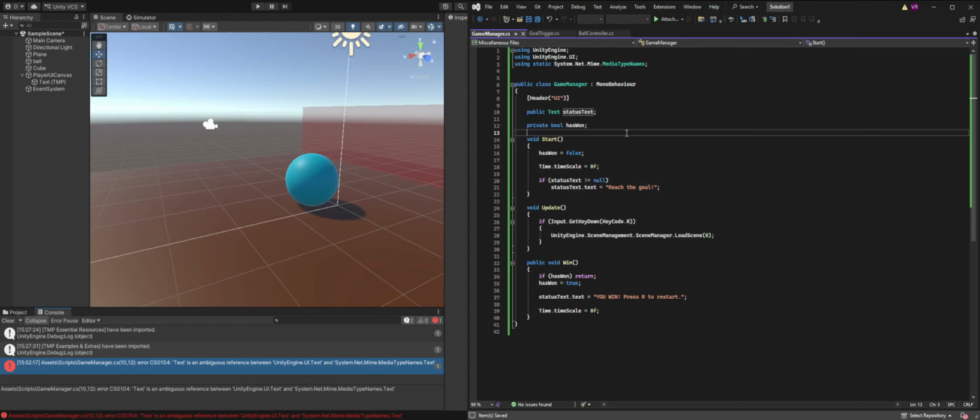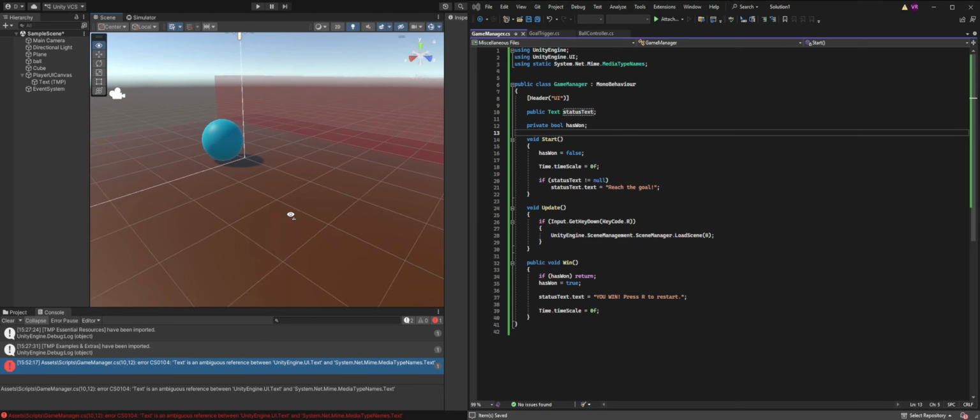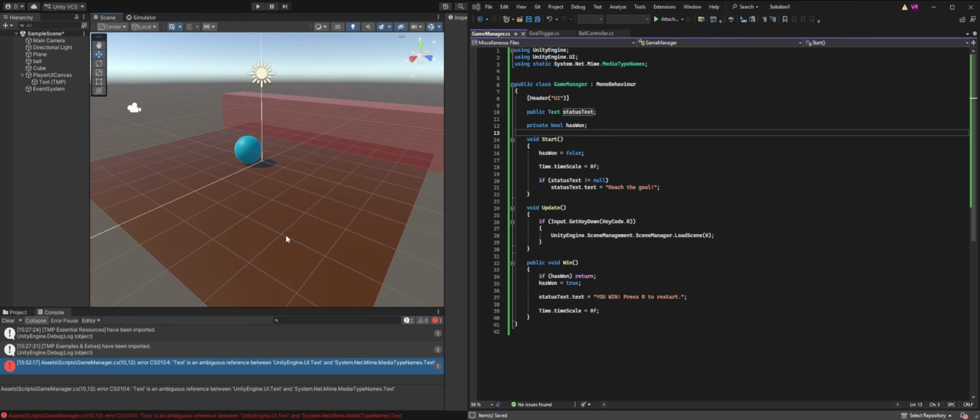Okay. So you compile the script after making some mechanics, and you get a red caution sign, and you're like, what's that? I don't understand. What do you mean? Text is an ambiguous reference between UnityEngine.UI.Text and System.Net. What? What are you talking about? I don't understand. Help me fix this. Okay, let me help you fix it.